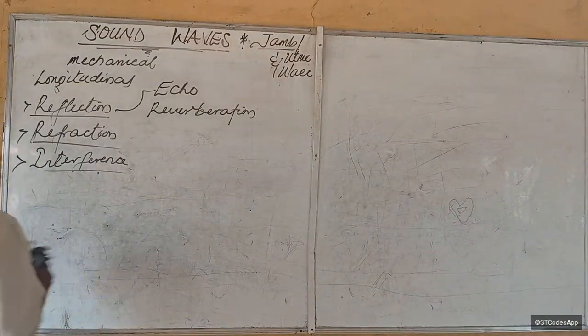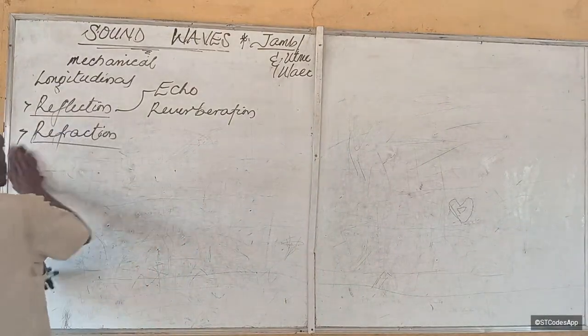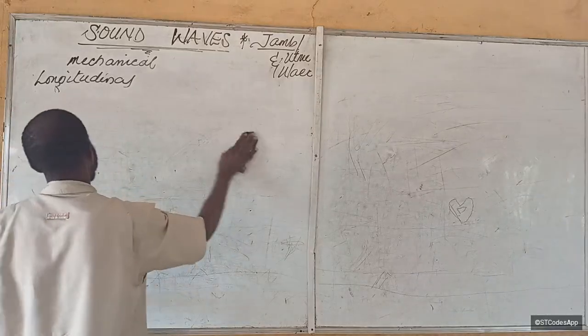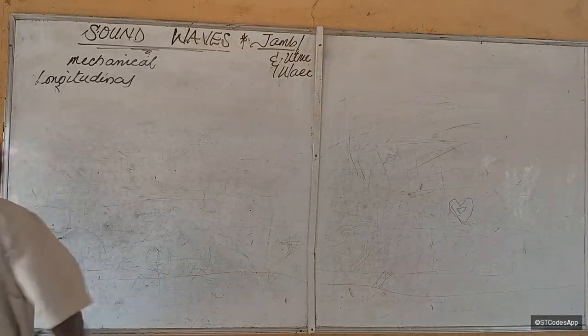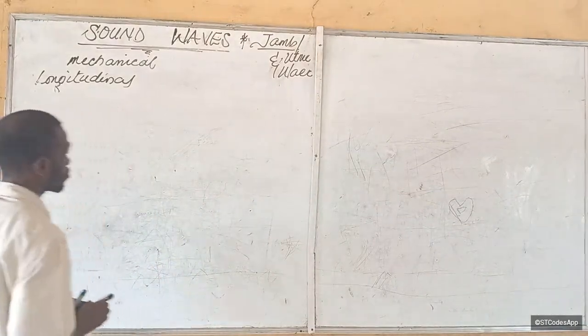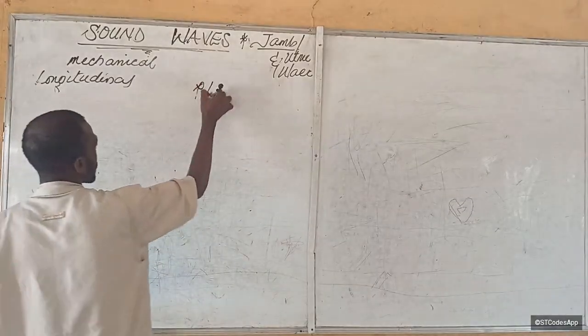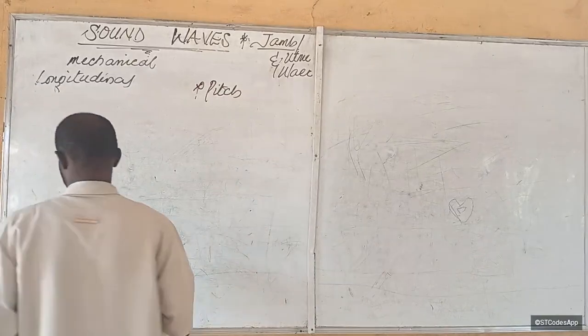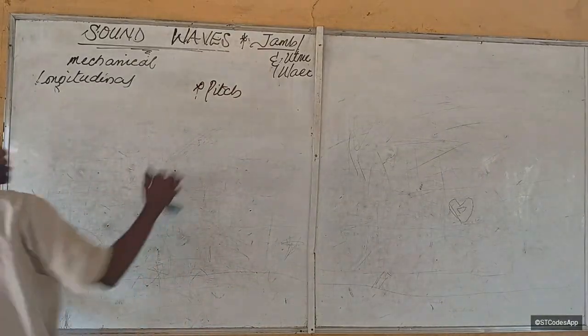But let's talk about the three major properties we use in describing sound. Let me just write them here.